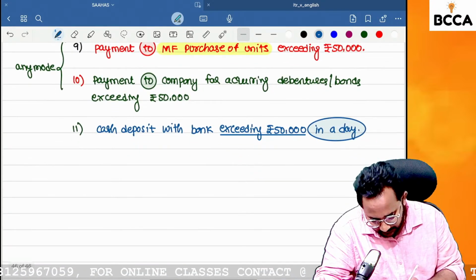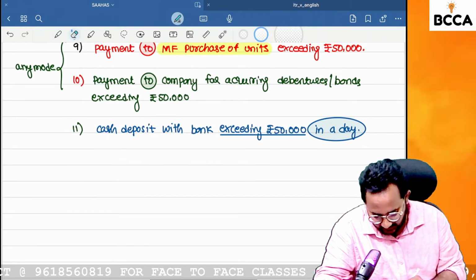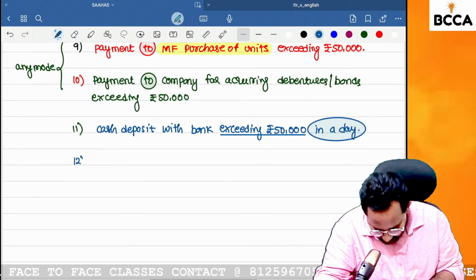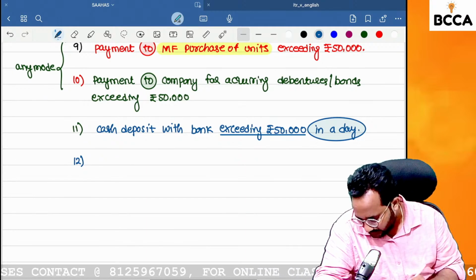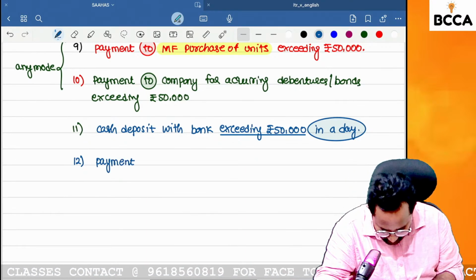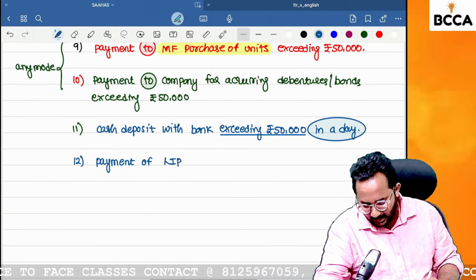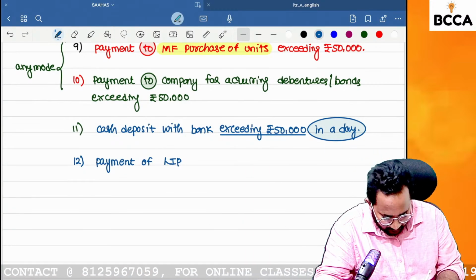Next one, the 12th one. Shall we start the 12th one? Payment of life insurance premium. Payment of LIP. Can you tell me what LIP means? Life insurance premium.